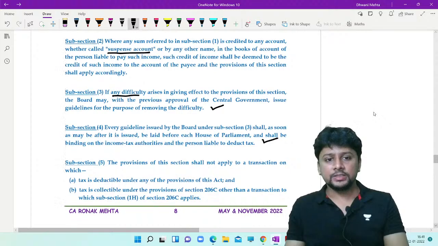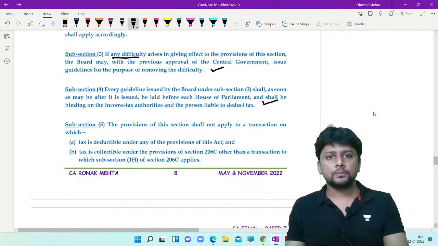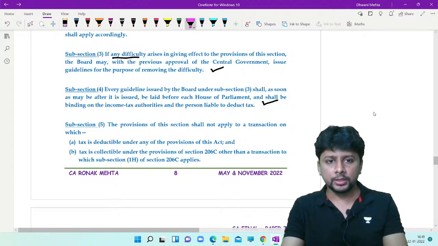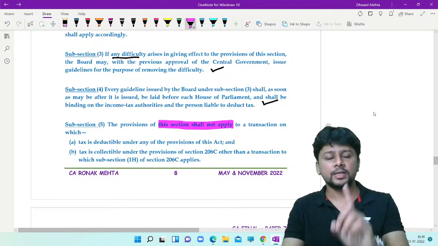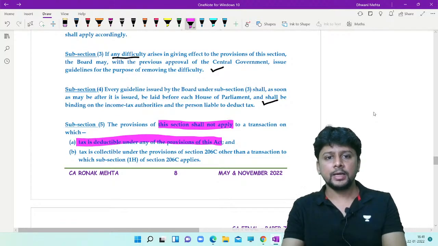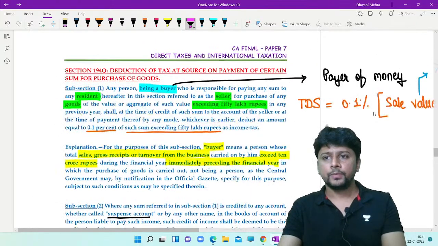Subsection 5. Now this probably will help us. The provisions of this section shall not apply to a transaction on which tax is deductible under any other provision of this Act.